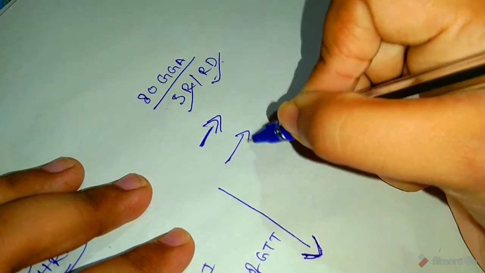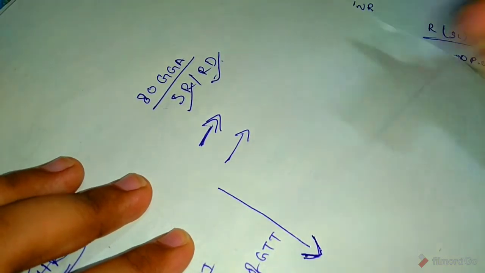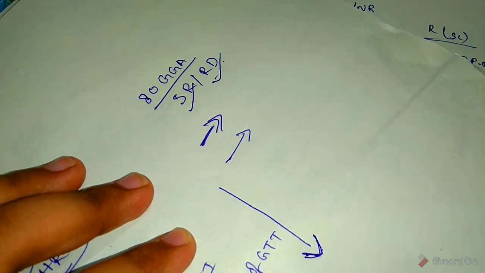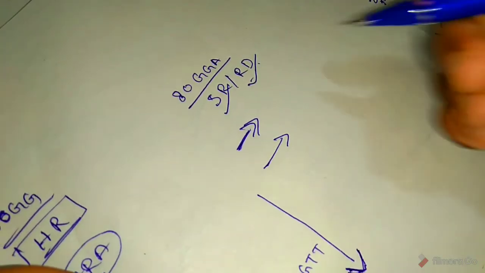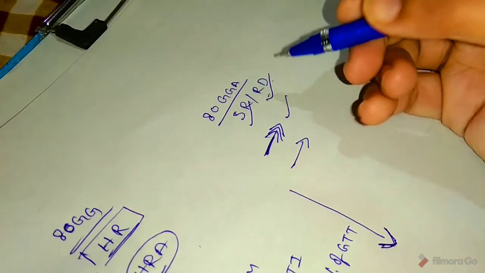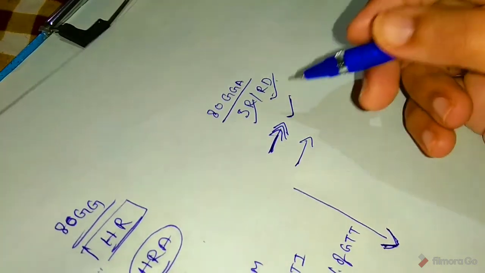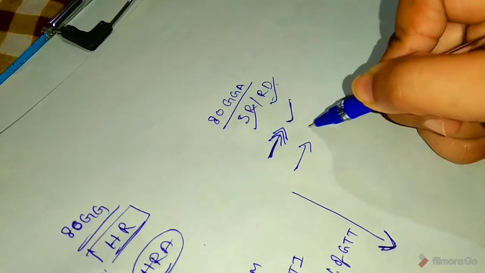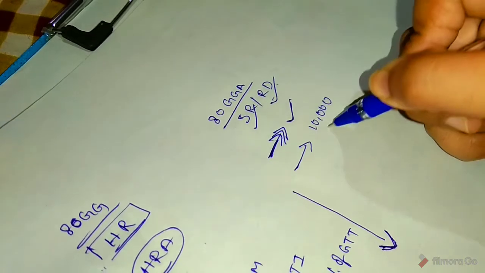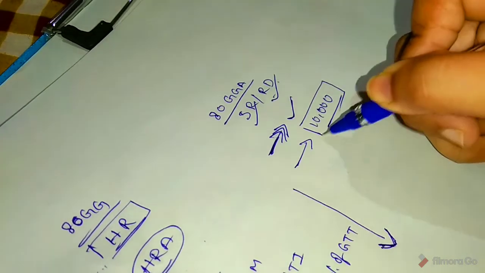If cash, up to 10,000 deduction is available. So other than cash, unlimited deduction. In case of cash, up to 10,000 donated, then deduction is available.